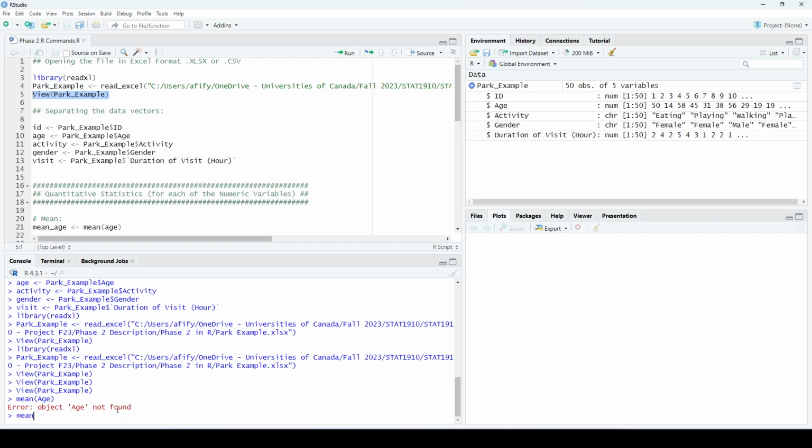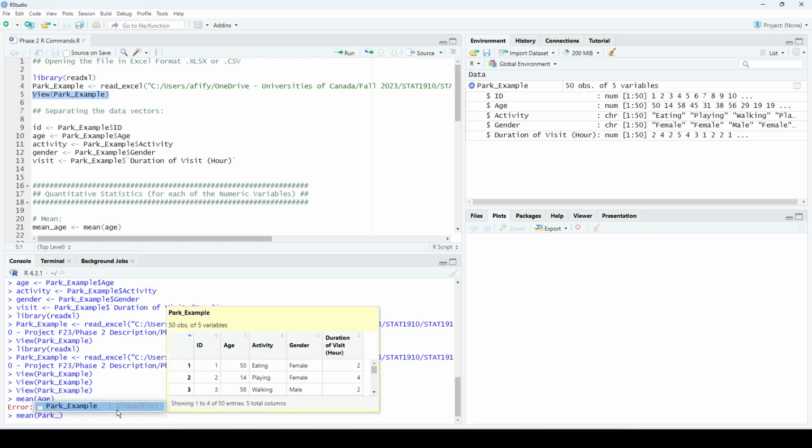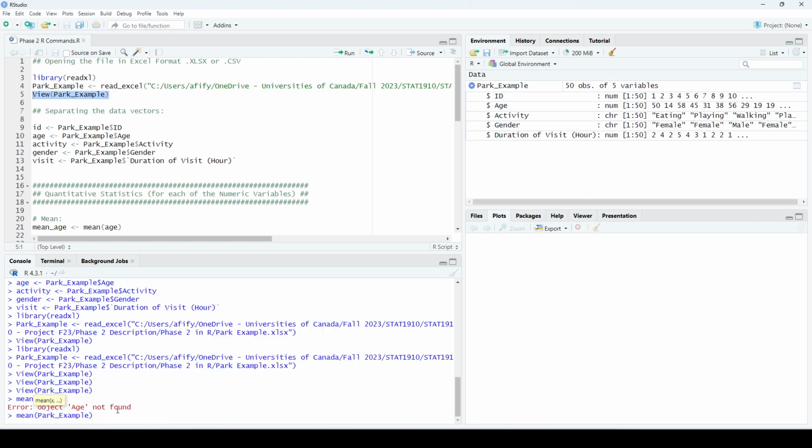I will write it like this: mean. Then I will tell R to go to this data frame, bark example, and RStudio helps you with this as it auto completes. You can write bark underscore and it will auto complete by pressing tab. But I don't want to find the mean of bark example. I want to find the mean of the age.